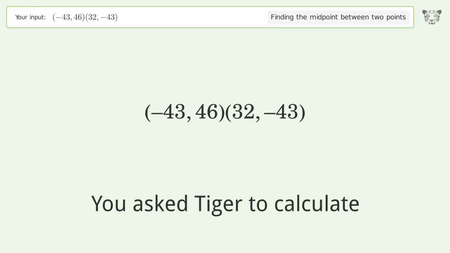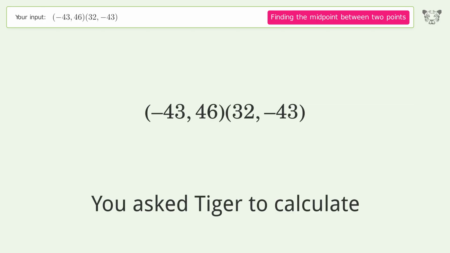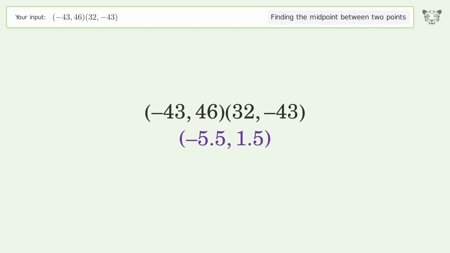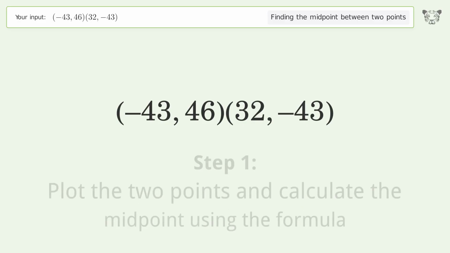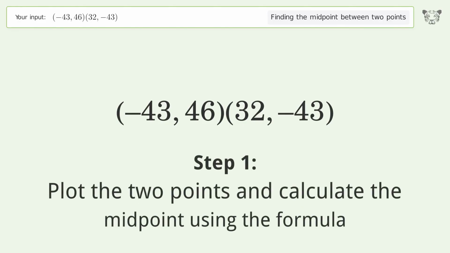You ask Tiger to calculate. This deals with finding the midpoint between 2 points. The midpoint between the 2 points is negative 5.5, 1.5. Let's solve it step by step. Plot the 2 points and calculate the midpoint using the formula.